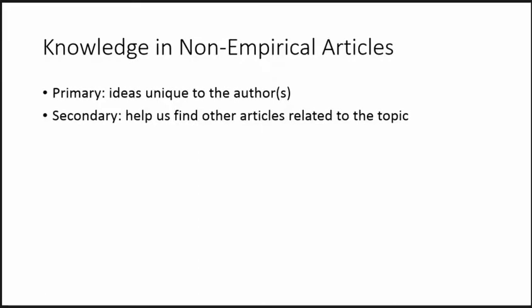Knowledge in non-empirical articles comes in two forms, primary and secondary. The primary knowledge is pretty straightforward. Authors can present unique ideas and information in these forms of publications. As I mentioned in a previous slide, in the case of Lazarus 1993, that would be the idea that a number of consistent findings have been identified in research regarding stress and coping, including a complicated relationship with the setting and nature of the stressor.